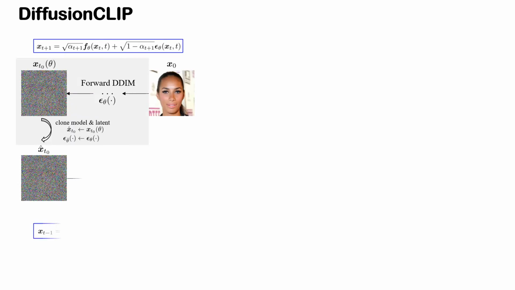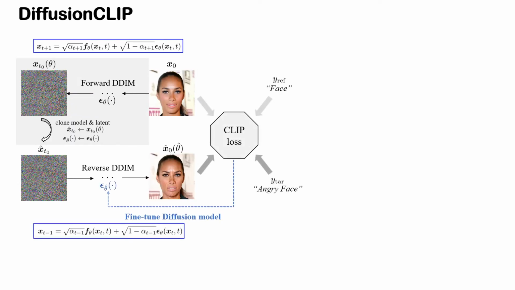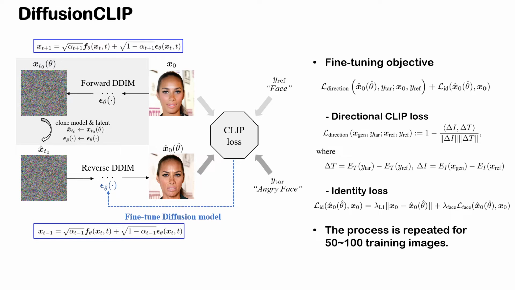In DiffusionCLIP fine-tuning, the input image is first converted to the latent with pre-trained models. Then, guided by the CLIP loss, the diffusion model at the reverse path is fine-tuned to generate samples driven by the target text. We use the following objective composed of directional CLIP loss, which is robust to the mode collapse issues, and the identity loss.